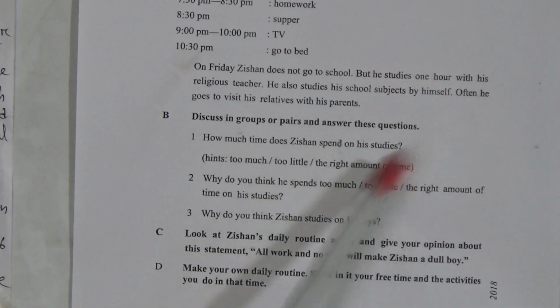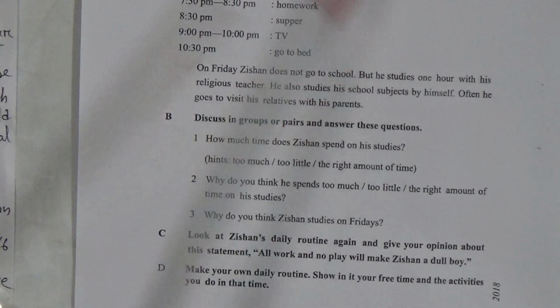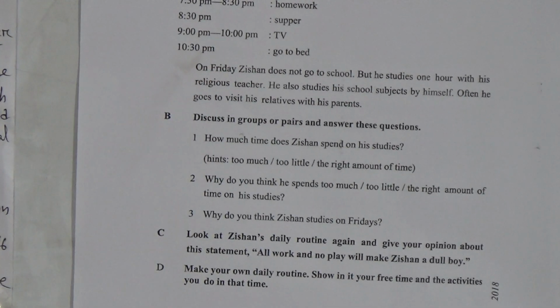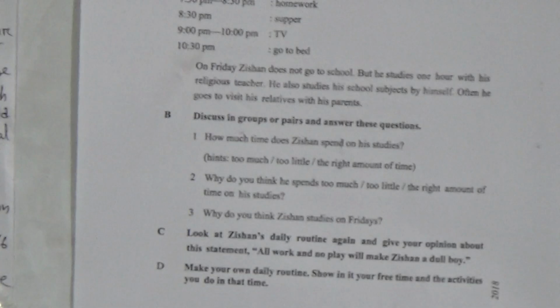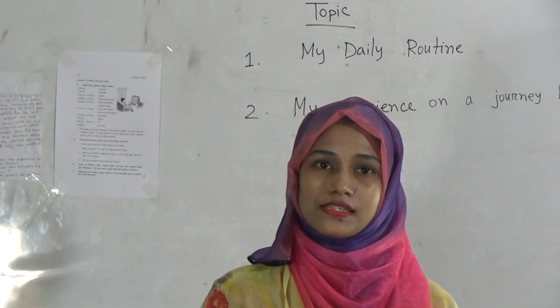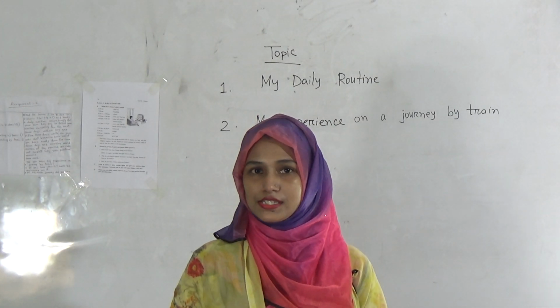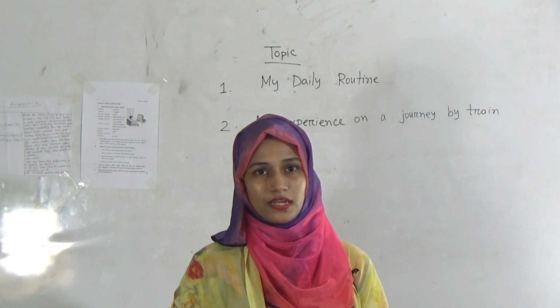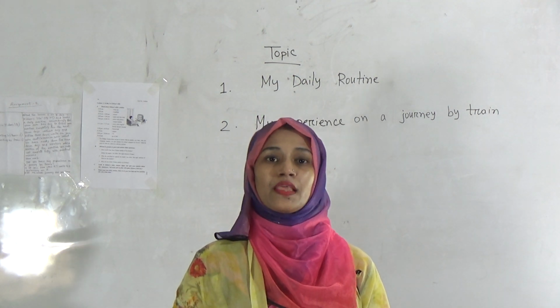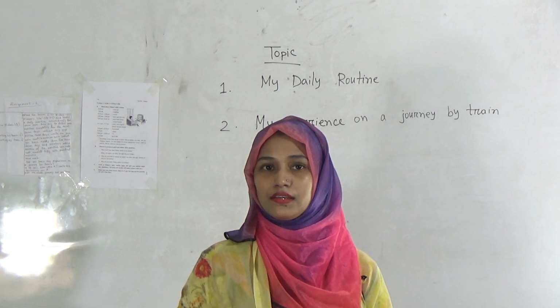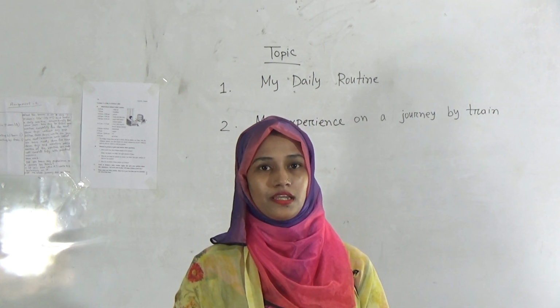Okay, dear students, like this way you can complete this topic. Look, dear students, here among these 3 days you can mention the days' names too. For example, suppose Sunday and Monday you have finished your routine properly, you have followed your routine properly, but on Tuesday you could not follow it properly.